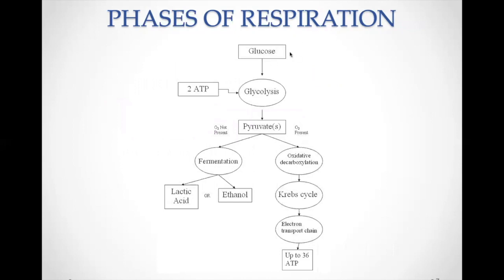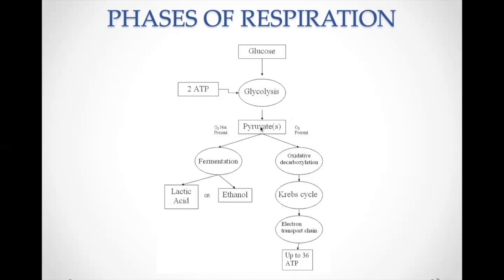The first process is called glycolysis. Lysis means breaking down and glyco means glucose. The first process is the breaking down of glucose, which is called glycolysis. Because of this breaking down, a 6-carbon glucose is converted into a 3-carbon pyruvate, and formation of pyruvate is the second phase of respiration.